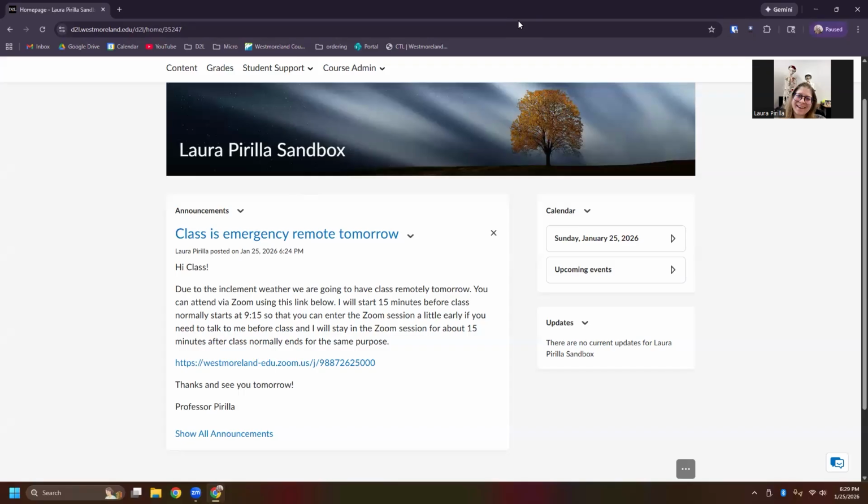Now, you could do this as a standing thing where you just always use this same Zoom link. Instead of creating a new one every time we go remotely, you would just make a new announcement, copy and paste this link, and reuse that Zoom session over and over again, and that's fine. You could also create a new one each time we go emergency remote. That's really up to you, whatever you want to do.